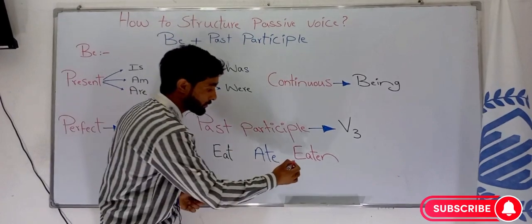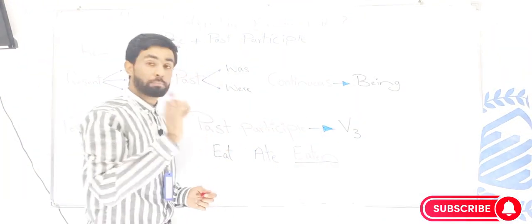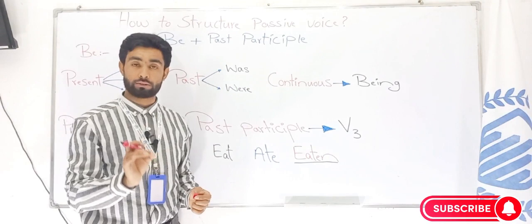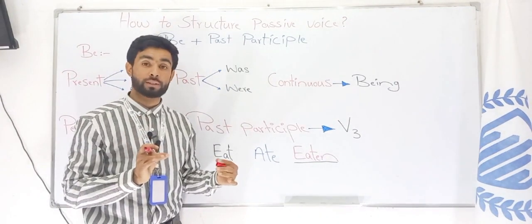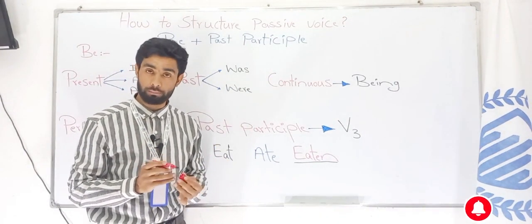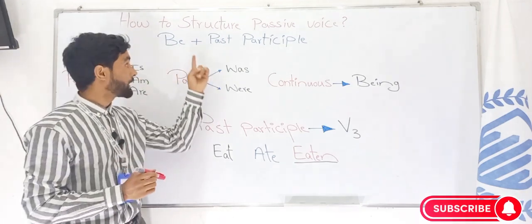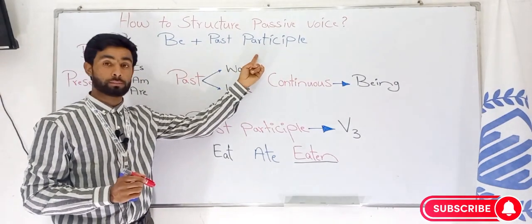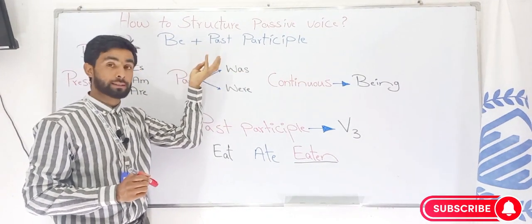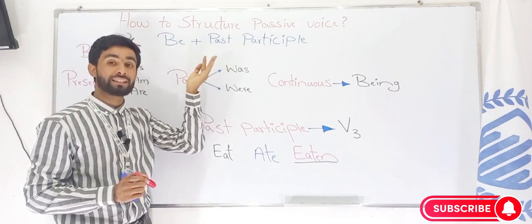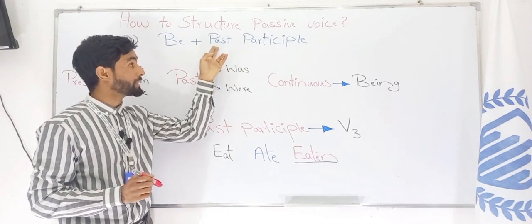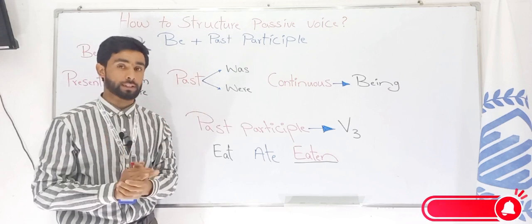So our verb 3 is eaten. In every passive voice sentence structure, verb 3, the past participle form of the verb, is used. Remember, be plus past participle. It means the to be verb, is, am, are, was and were, being, been in different tenses, plus past participle. Hope it's clear.